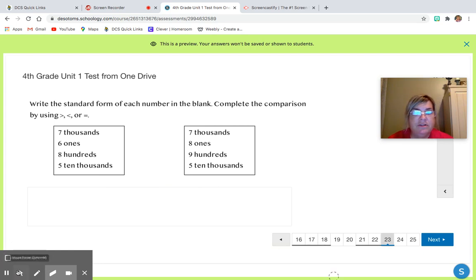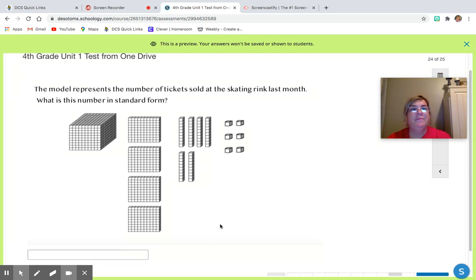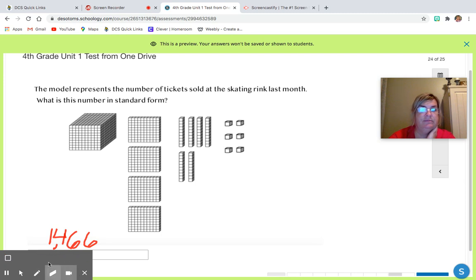All right, moving on to 24. I believe this is our last one. This is a model. These cubes represent 1,000. So we've got 1,000, and then 100, 200, 300, 400. And then 10, 20, 30, 40, 50, 60. And then 1, 2, 3, 4, 5, 6. 1,466 is the correct answer.